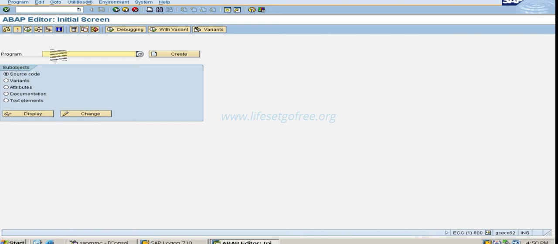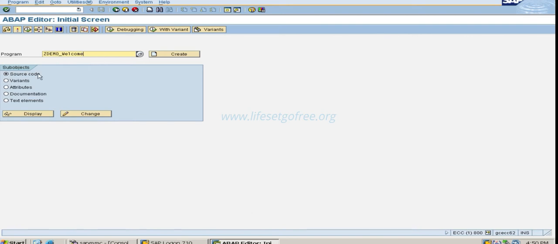Here we will be giving our program name. So which letter does it have to start with, Y or Z? Normally, as it is a test system, we can start with Y, but as we want to develop just like the real-time scenario, we will be using letter Z. I want to create a program, Z welcome. This is a first program. I have given the program name, ZDemo underscore welcome.